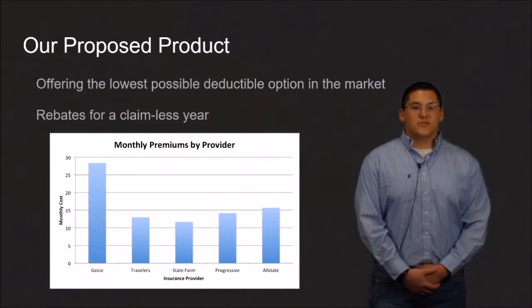What we've come to determine is that a significantly lower deductible would be far more applicable and alluring to its users. Although this comes with a larger premium, we argue that the average consumer would be more than willing to pay the cost of a daily cup of coffee for this increase in protection. Additionally, we propose offering a rebate after completion of a claims-free year. We hope that this would reduce the likelihood of moral hazard.